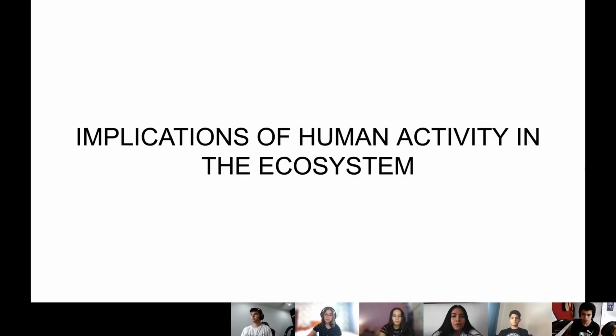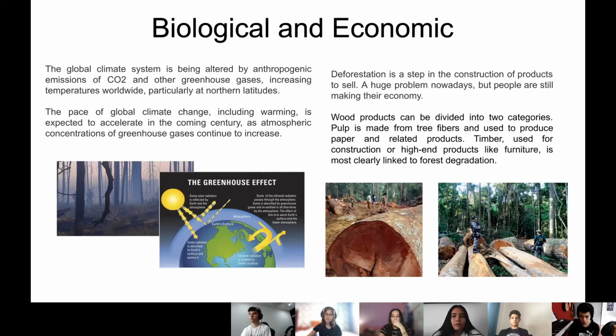Implication of human activity in the ecosystem. The biological: the global climate system is being altered by anthropogenic emissions of carbon dioxide and other greenhouse gases, increasing temperatures worldwide, particularly at northern latitudes. The pace of global climate change, including warming, is expected to accelerate in the coming century as atmospheric concentrations of greenhouse gases continue to increase.